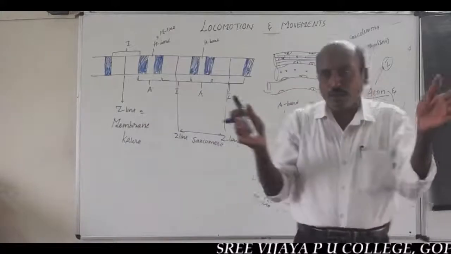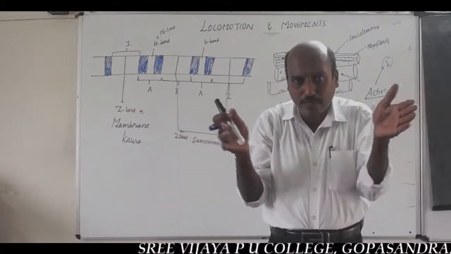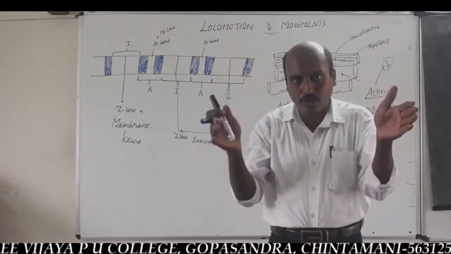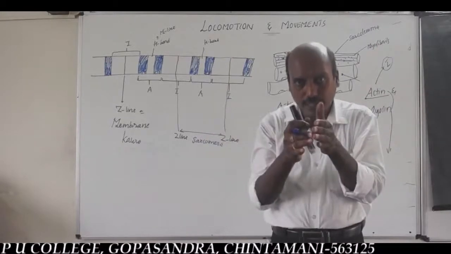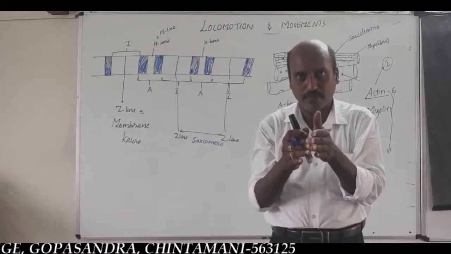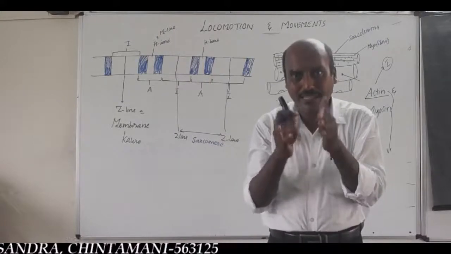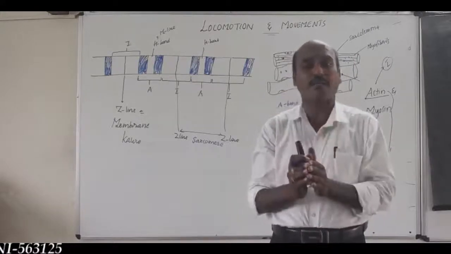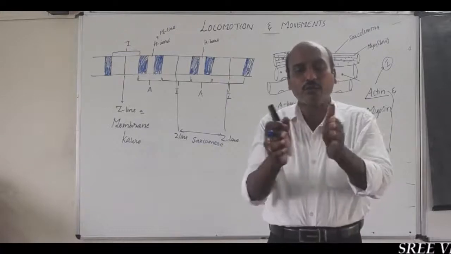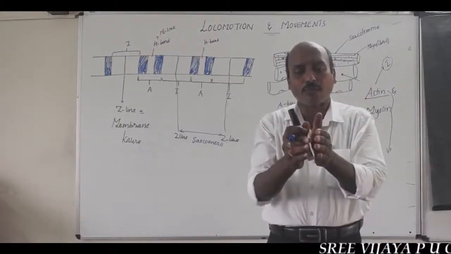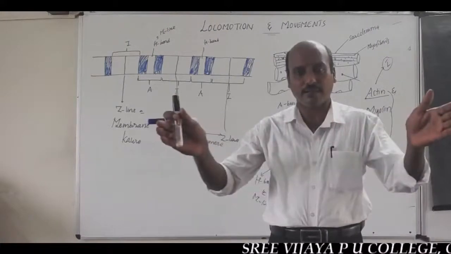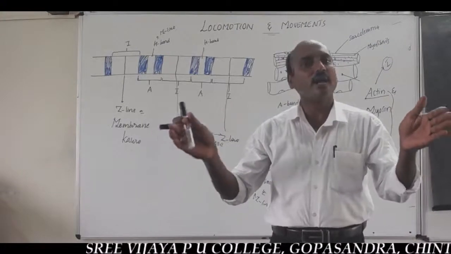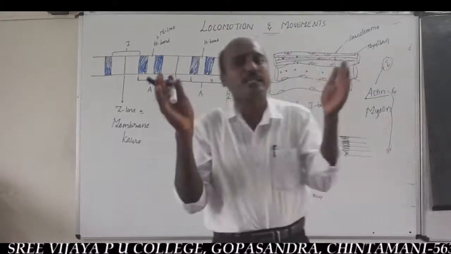Whenever the space of the sarcomere decreases, that is, whenever two Z lines move inward and decrease the area of the sarcomere, the muscle cell contracts. Whenever the area of the sarcomere increases, the two Z lines move away from each other. This results in relaxation of the muscle cell.